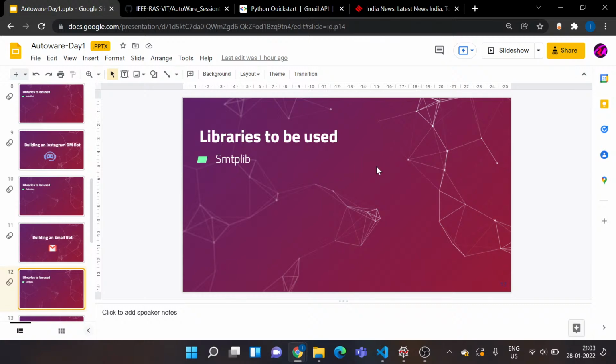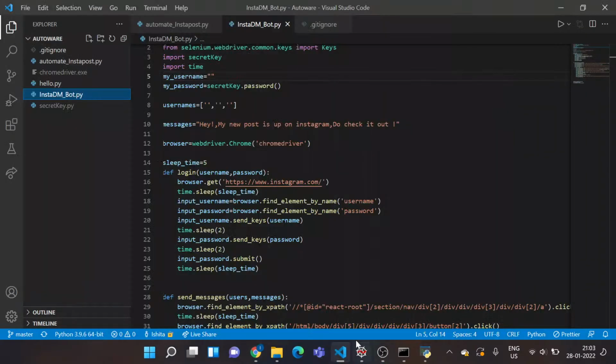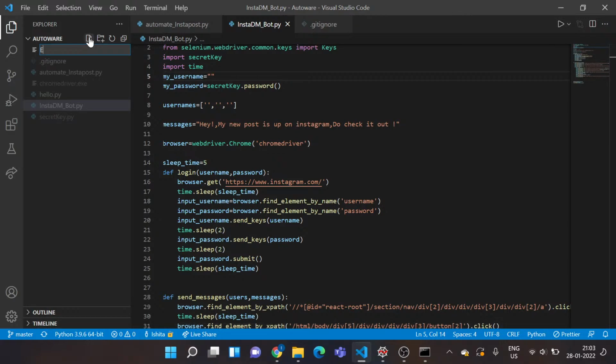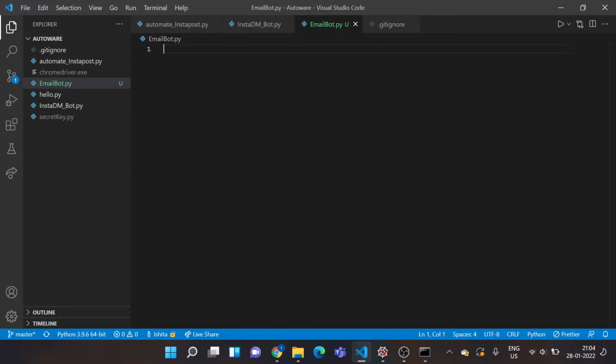So I just need to go back to my Visual Studio Code and create one more file. I'll call it emailbot.py. This smtplib comes by default with my Python installation, so I just need to import it. There's this command import, as you might have become familiar with. So smtplib is all I need to import for this code.